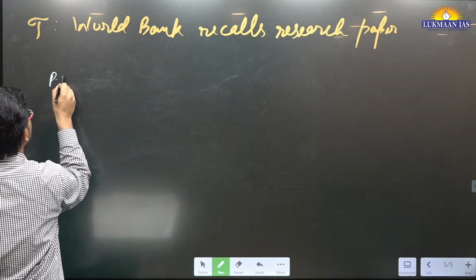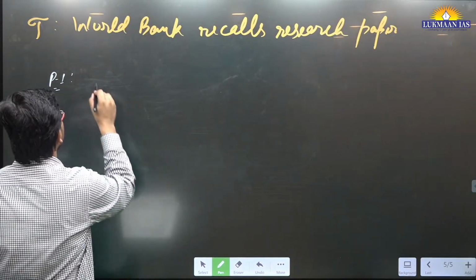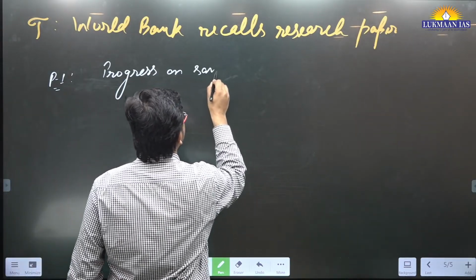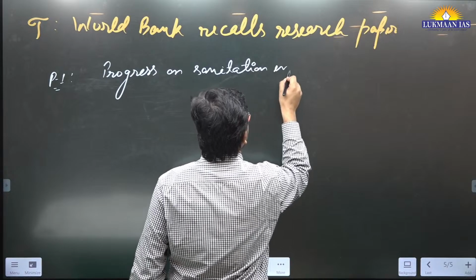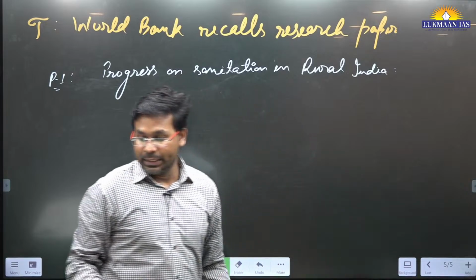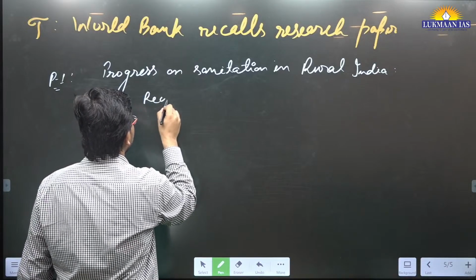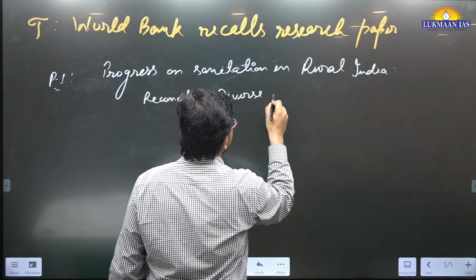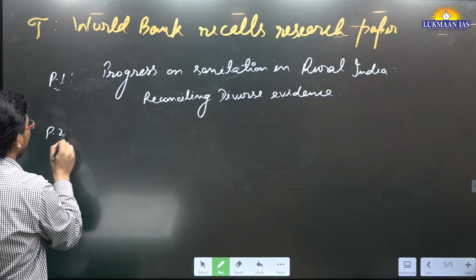Paper 1, its name is Progress on Sanitation in Rural India, reconciling diverse evidence. This is one of the research papers that they have taken down from the website.